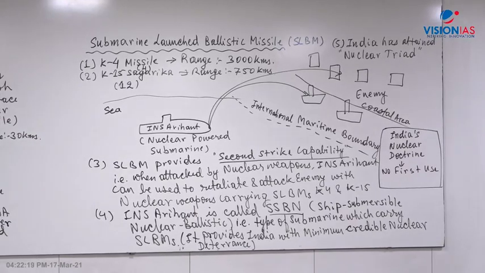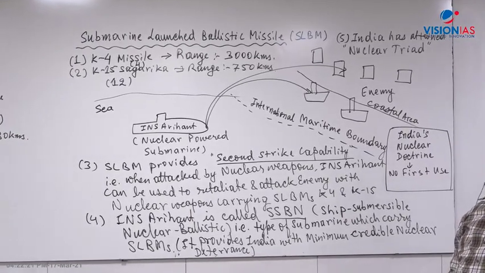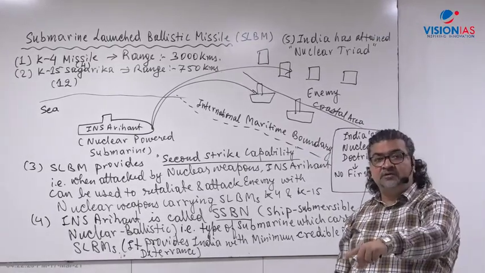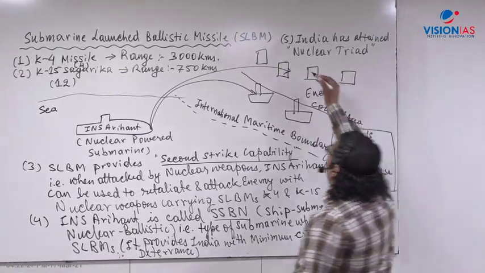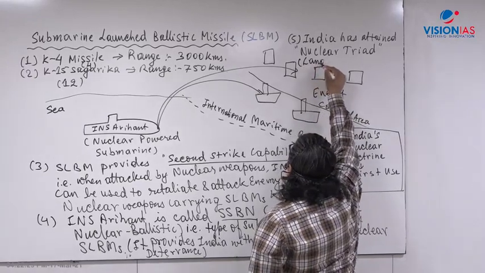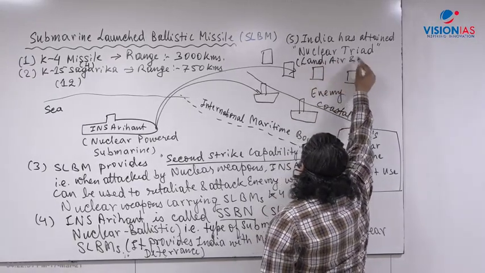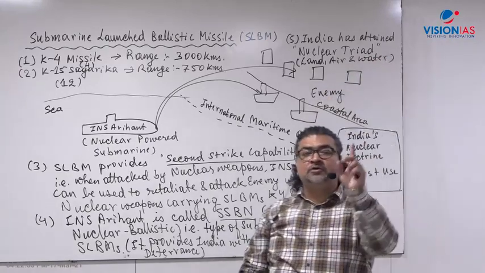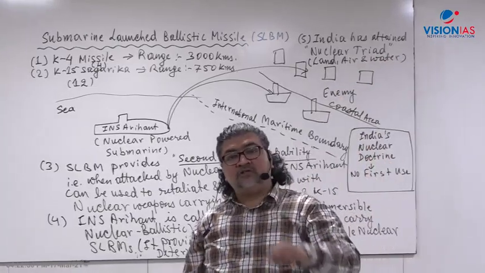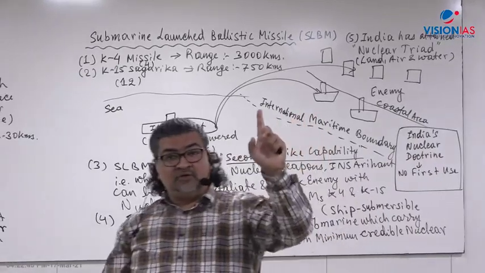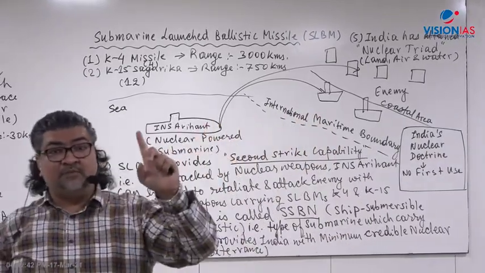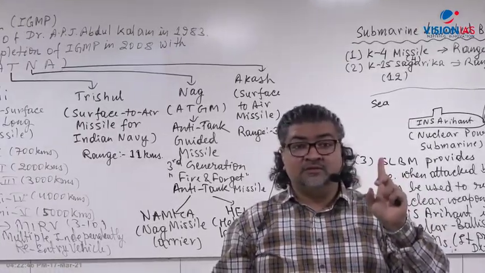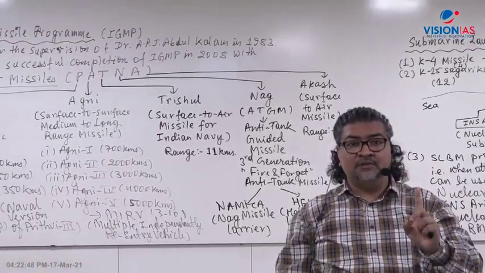What is nuclear triad? That means India can use nuclear weapons from the land, air and sea, all the three: land, air and water. We can use nuclear weapons from the land: I'll give you the example, Agni missile, Prithvi missile. They can carry nuclear weapons. So that is land, Indian Army.